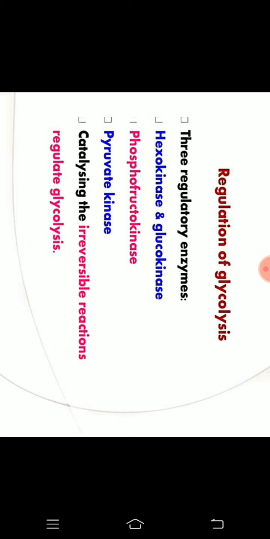This is also an irreversible step, and in the first and the third steps, 1 molecule of ATP is utilized in each. Then the third enzyme, which catalyzes the last step of this pathway, is pyruvate kinase. It catalyzes the conversion of phosphoenolpyruvate to pyruvate, and during this step 2 molecules of ATP are produced. So these are the 3 irreversible steps and 3 regulatory enzymes of glycolysis.